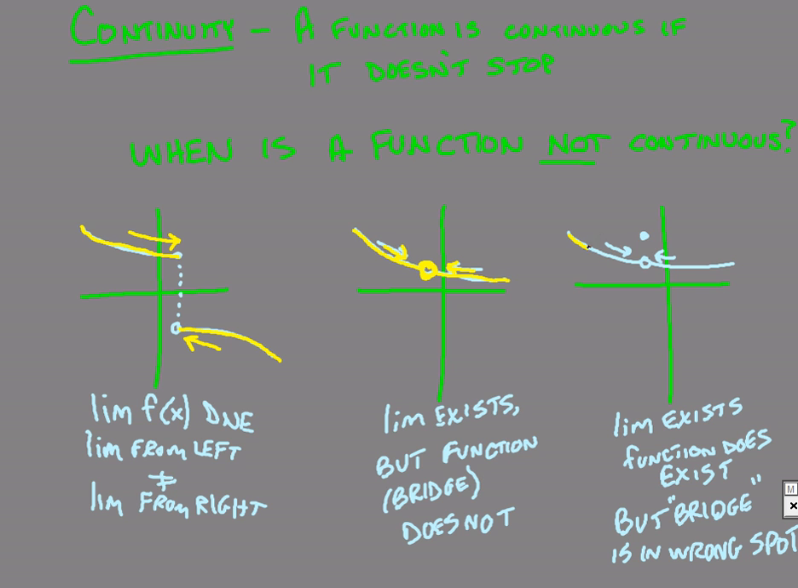And then this last one, same idea. Even though there is a bridge here, and they're approaching the exact same spot, it's like the lovers are going to the same spot, but the bridge isn't there, it's somewhere else. They didn't go to where the bridge should be. So this is where the limit exists and the function exists, but it's not the same.